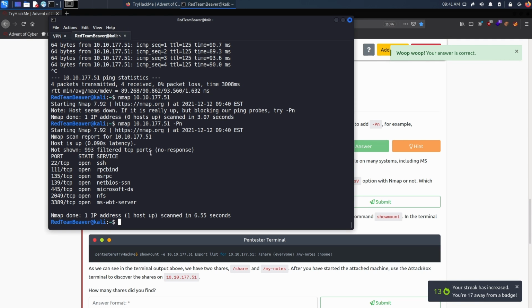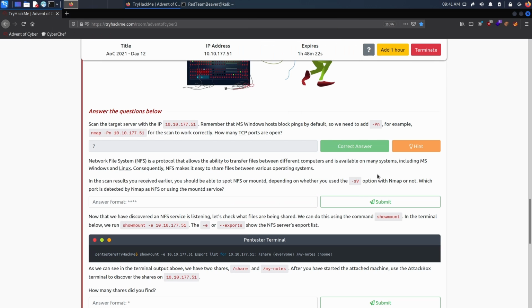So we see that there's SSH that's open, and SSH is basically a secure shell connection, and that's the equivalent of RDP. There's RPC bind, MSRPC, NetBIOS-SSN, there's SMB. So 445 and 139 are basically linked together to form Samba. And what is most important to us is going to be NFS. There's also RDP open, but that's not relevant for us. Actually, everything is not relevant for us except for the 2049, which is NFS, or Network File System.